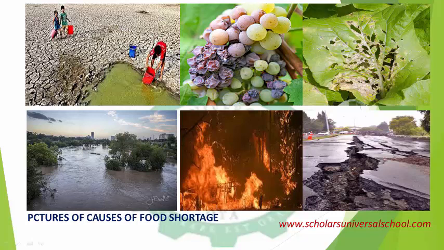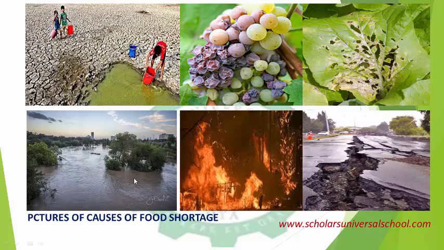microorganisms infesting a fruit crop. You can see that this has reduced the yield. The farmer cannot sell this to anyone. So eventually, if we have much of this on the farm, it will lead to food shortage. This is the activity of pests on plants, feeding on or defoliating the plants, the leaves. So this will also eventually reduce the value of crops, leading to food shortage.